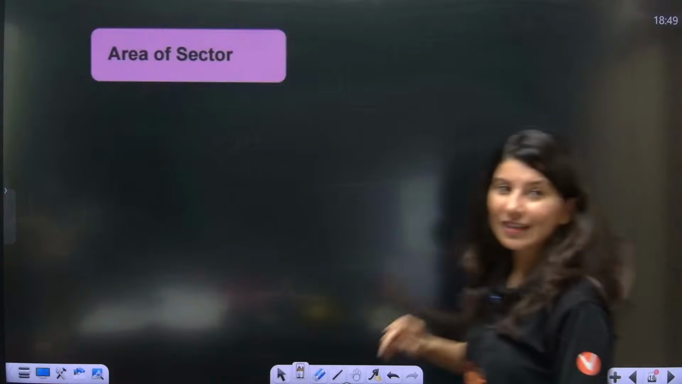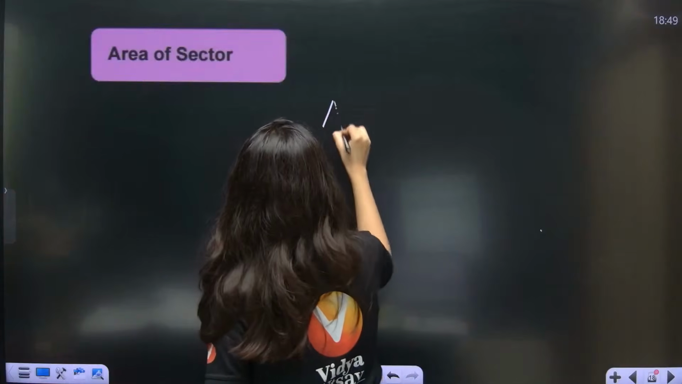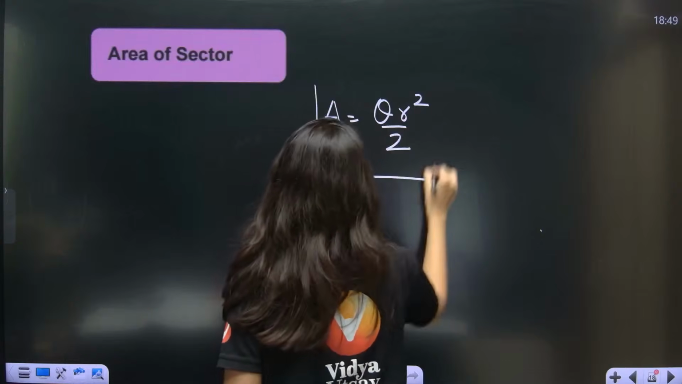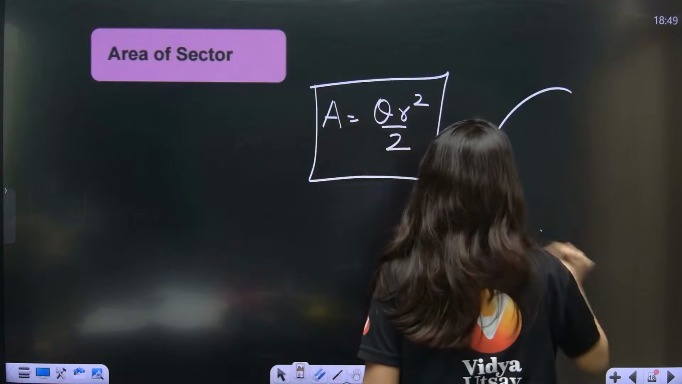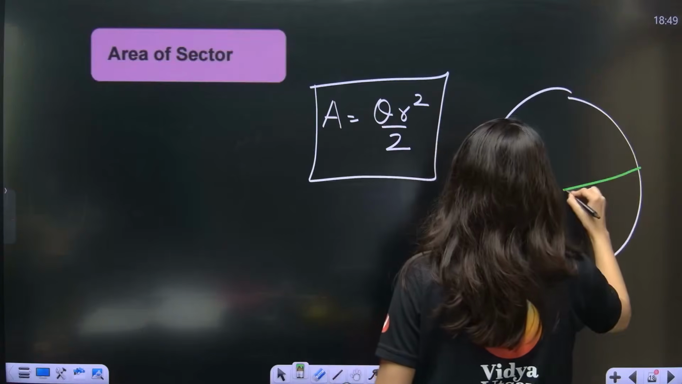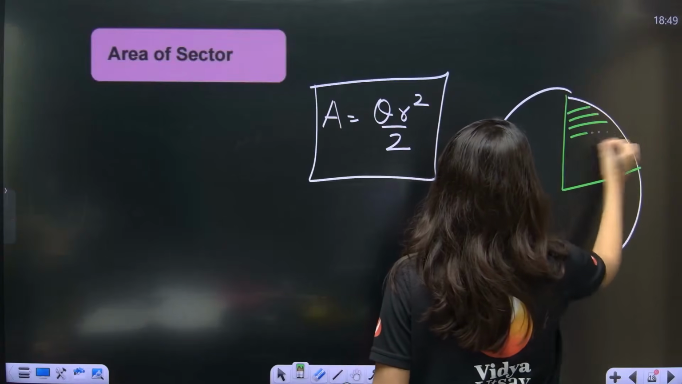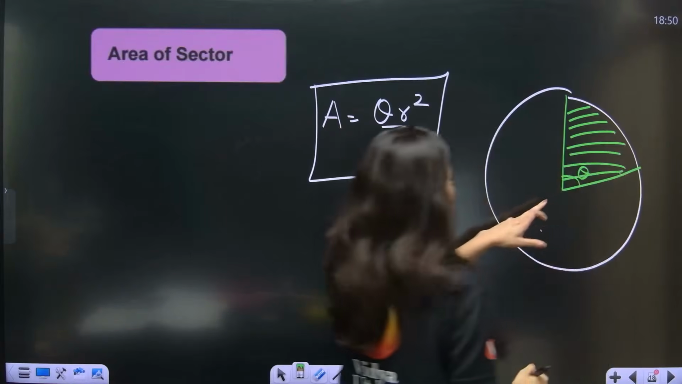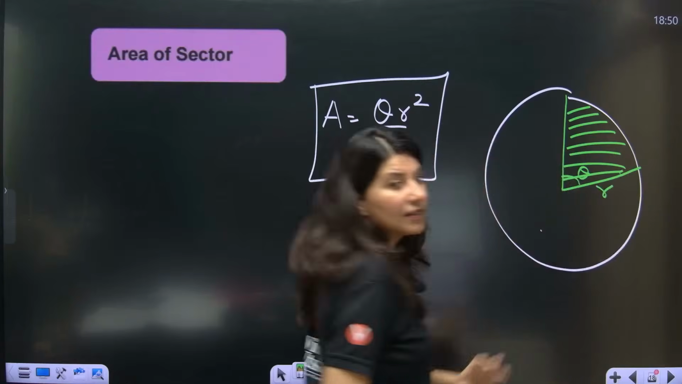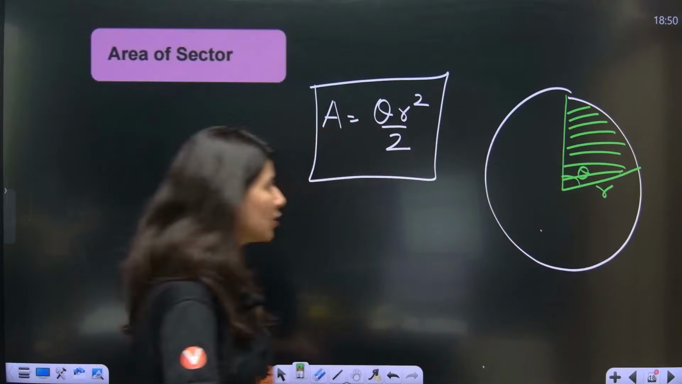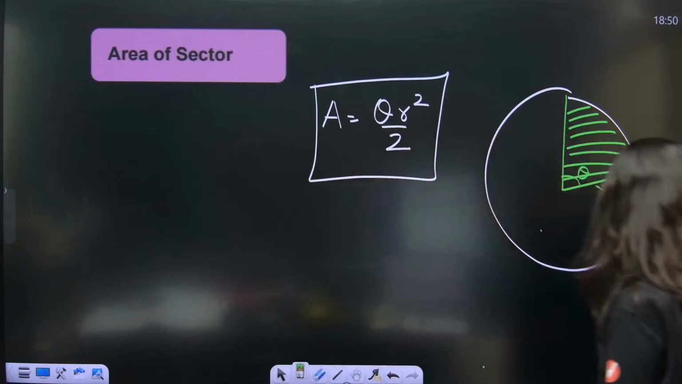So length of arc is equal to theta r. Now area of sector is theta r square by 2. Area of sector. So let me give you that formula. You have this circle. Okay. And you have this over here. So this area of sector, which is of radius r and theta over here. Is this lecture recorded or live? It is live, bacha. It is live. So theta r square by 2.